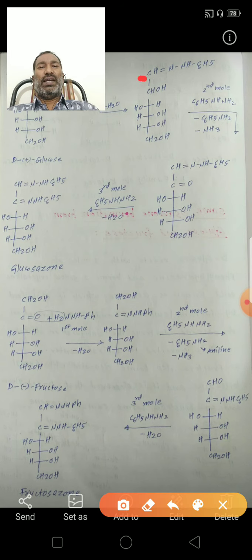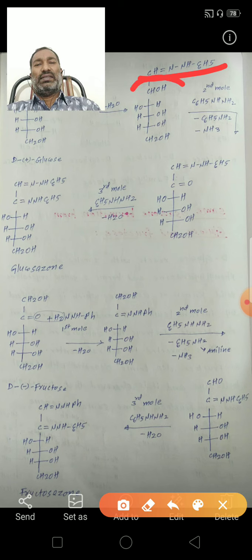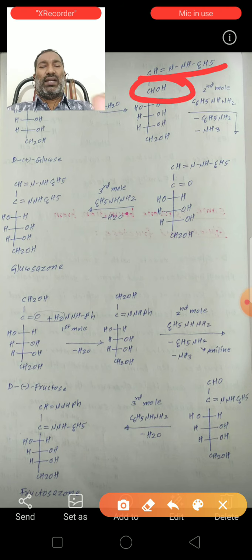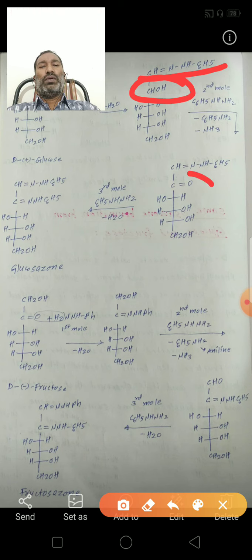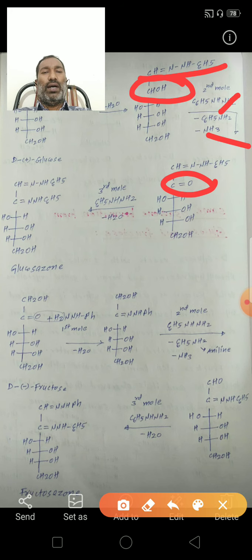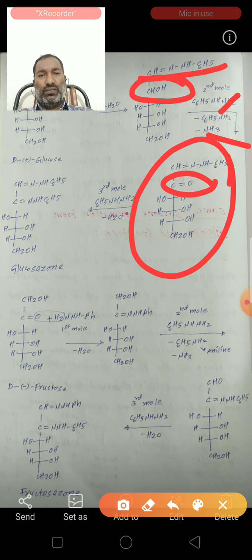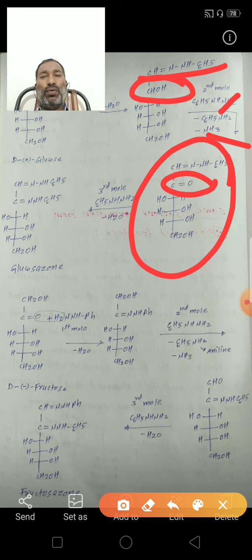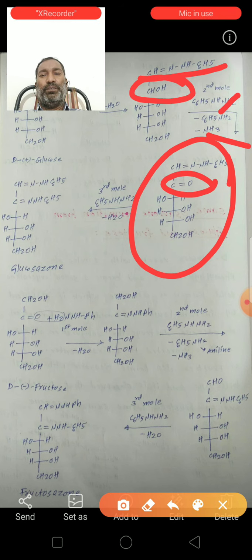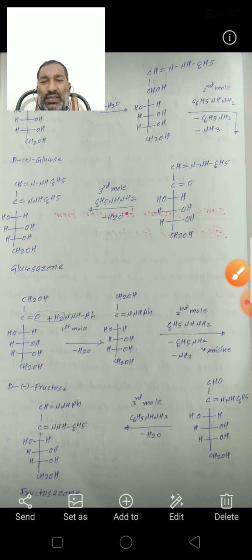And the second mole of phenylhydrazine oxidizes the secondary alcohol of the C2 carbon into a carbonyl functional group, and it converts to aniline and ammonia. Next, this group reacts with the third mole of phenylhydrazine to form a glucosazone. So see, the same.